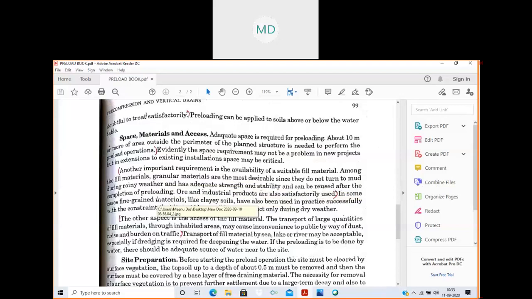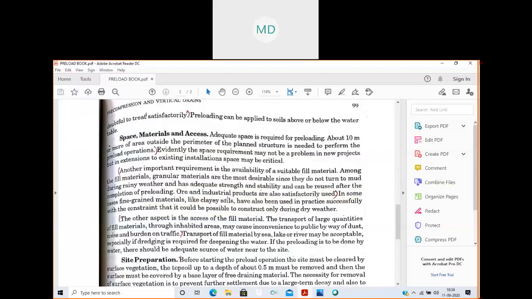Granular materials, all of you are familiar with that. They don't form clay during the rainy season. If we bring clay and suddenly rain occurs, then it will be very muddy, and it will create lots of problems for the workers. So generally granular materials are preferred, and also they have higher strength.